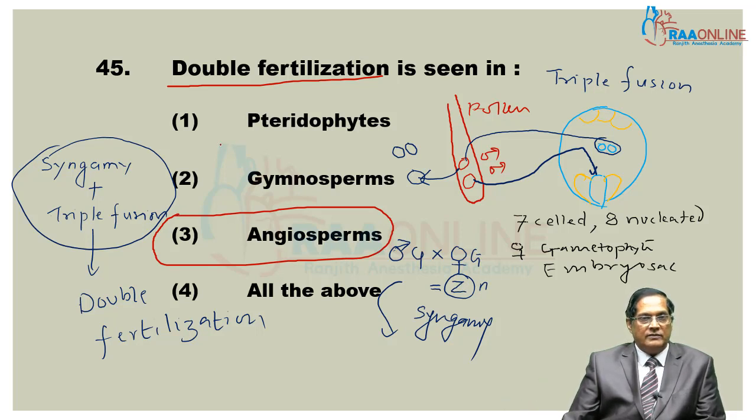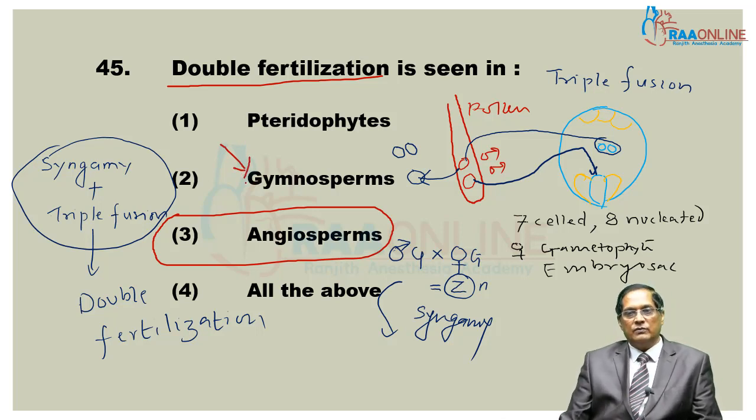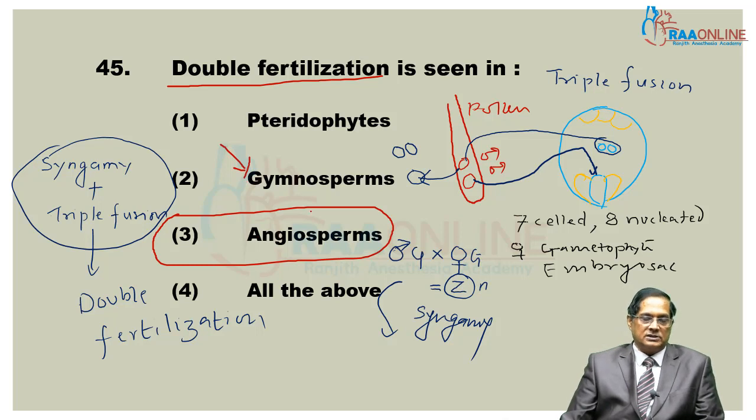Gymnosperms too have two male gametes in their pollen tube, but only one participates in fertilization. So as far as gymnosperm is concerned, it is single fertilization, but for angiosperm, double fertilization is the specific feature.